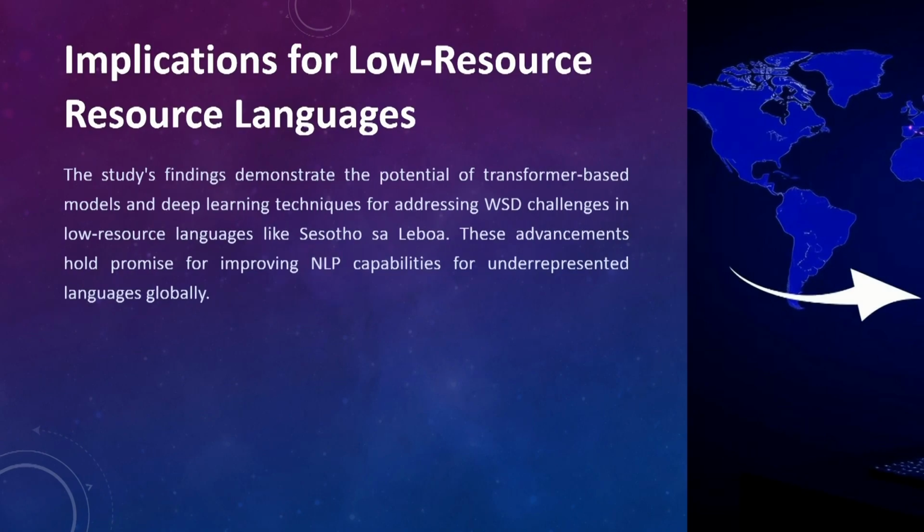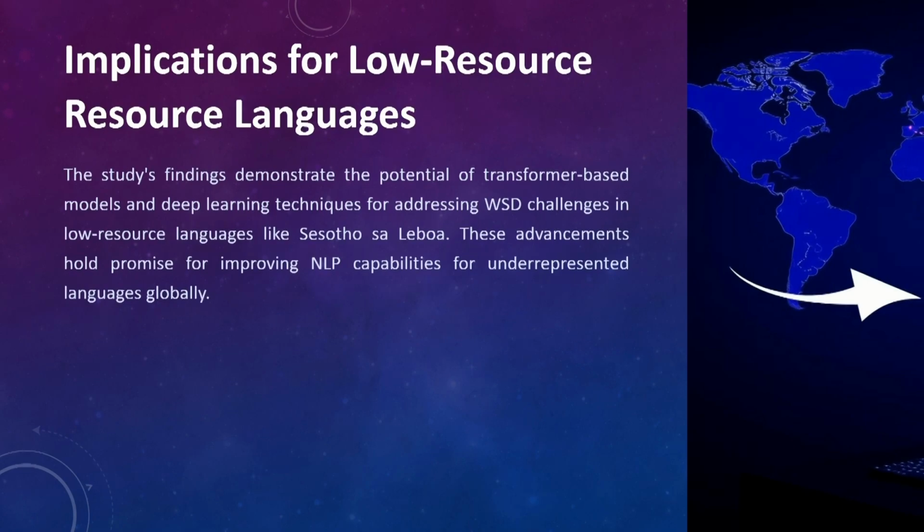This particular study demonstrates the potential of transformer-based models and deep learning techniques for addressing word sense disambiguation challenges, specifically in low resource languages. Although we applied this only in Sesotho sa Leboa, the same experiment can be performed in any Bantu languages.